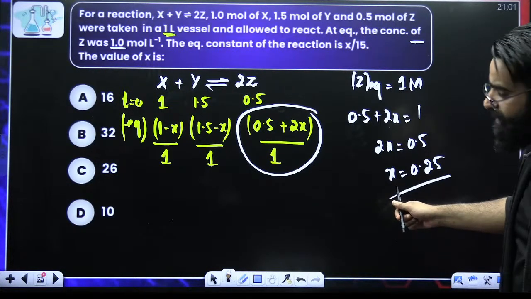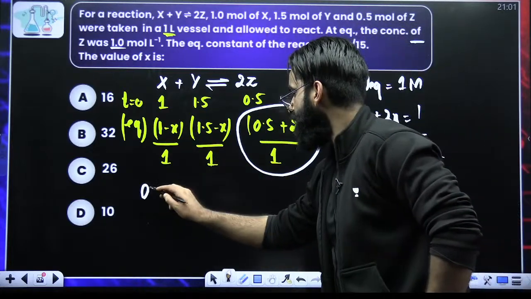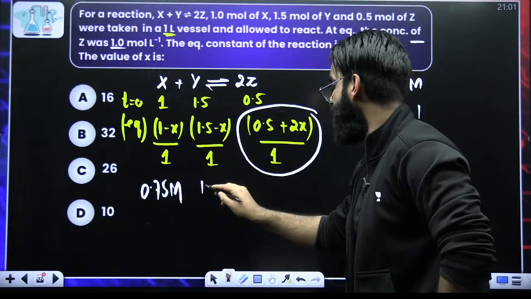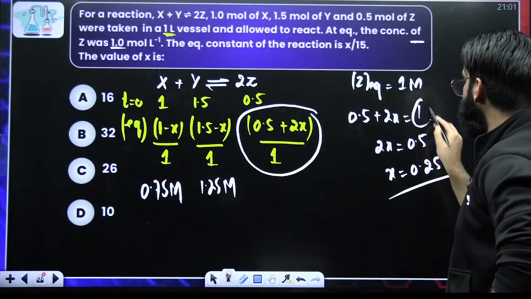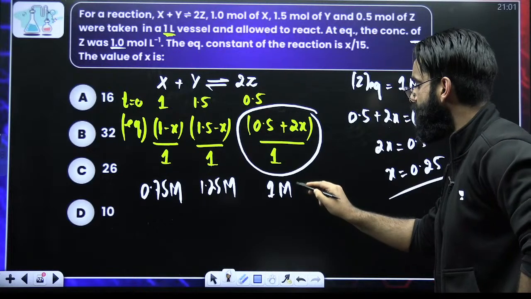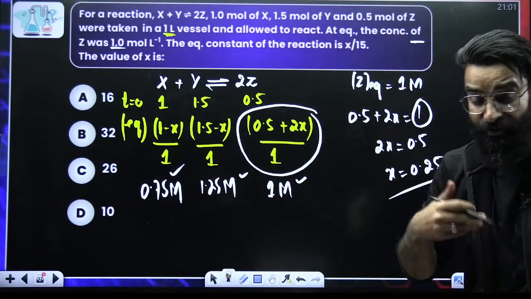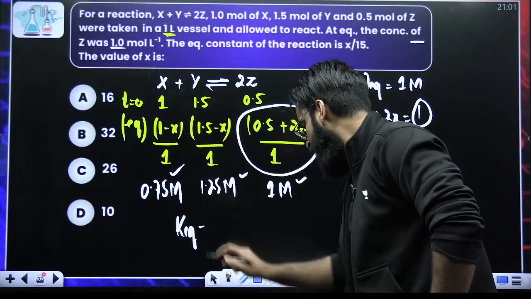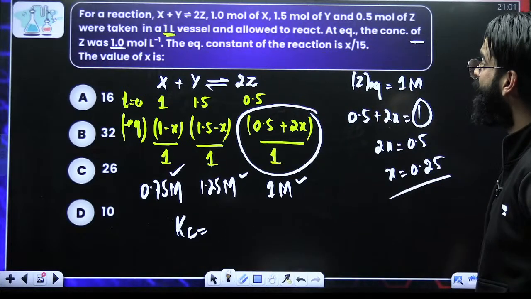If you got the value of x, put it in this expression. 1 minus 0.25 comes out to be 0.75 molar. 1.5 minus 0.25 would be 1.25 molar. 0.5 plus 2x is equal to 1, so this is 1 molar. So you got the concentrations of reactants and products at equilibrium. And people, if you got the concentrations at equilibrium, you can write the expression of Kc. That's what you have to calculate.